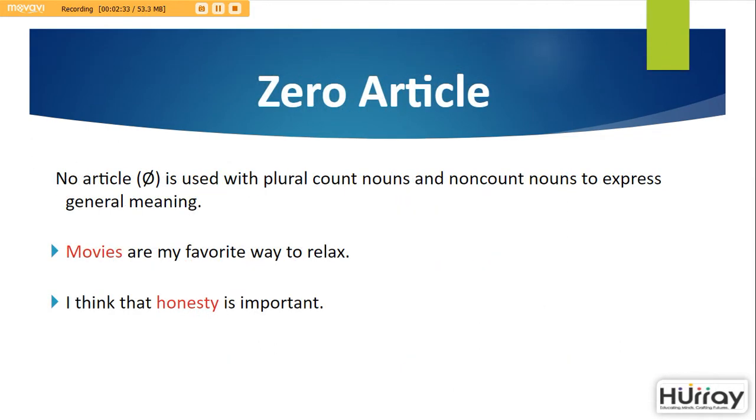The zero article. No article is used with plural count nouns and non-count nouns to express general meaning. For example, movies are my favorite way to relax. Movies here is a plural count noun. Or, I think that honesty is important. Honesty, once again, is a non-count noun, and as you can see, there are no articles before it.